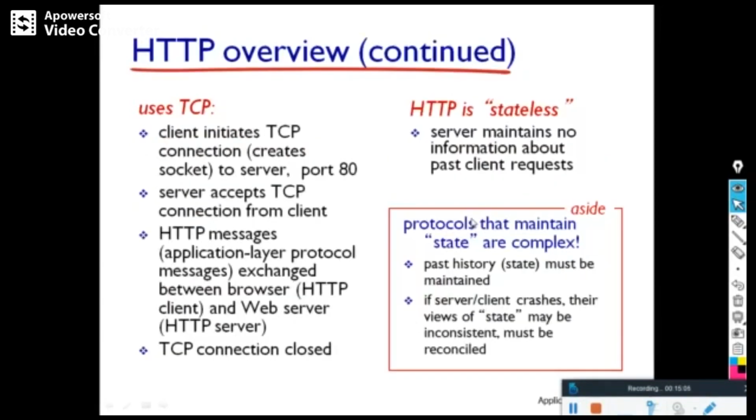Now HTTP makes use of TCP. TCP means it is reliable. It works on port number 80, and it will establish a three-way handshake before the data transfer. Then it will transfer the data. But you have to remember it is stateless. It will not maintain the information about the past client requests. That's why that sometimes becomes difficult.